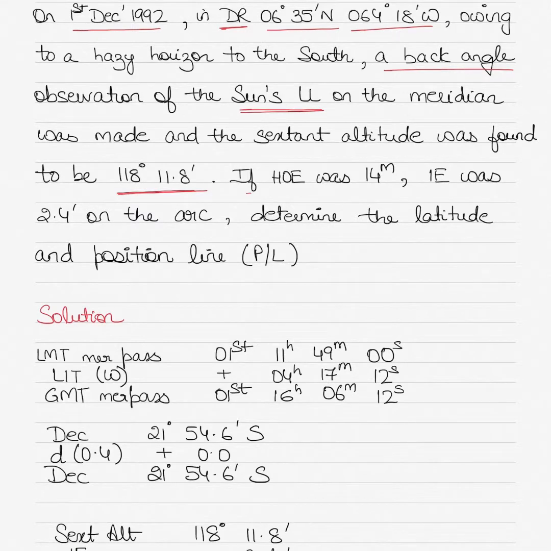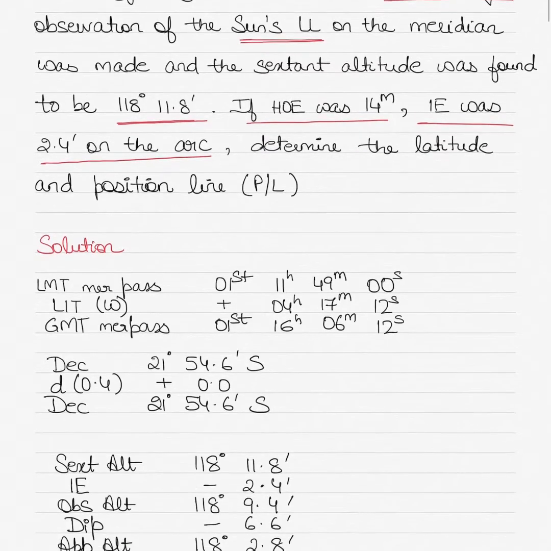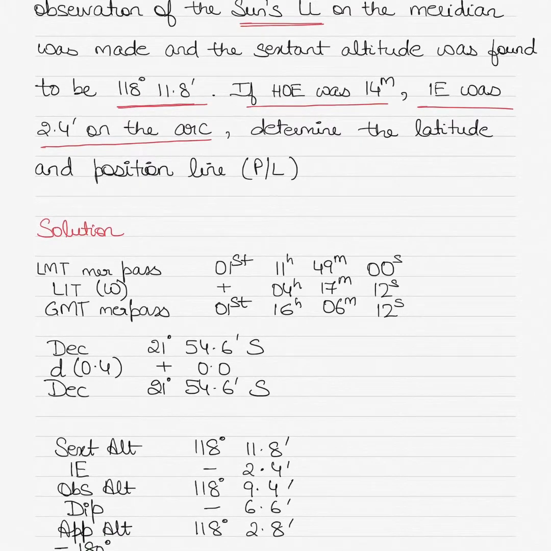If height of eye was 14 meters and index error was 2.4 minutes on the arc. So HOE stands for height of eye and IE stands for index error. Determine the latitude and the position line.